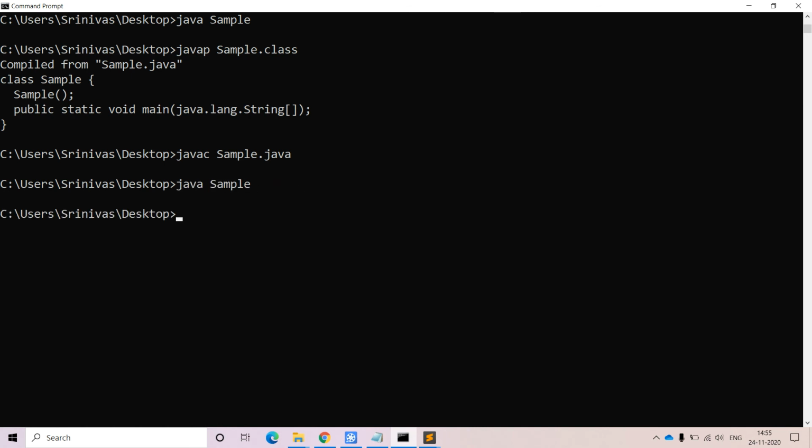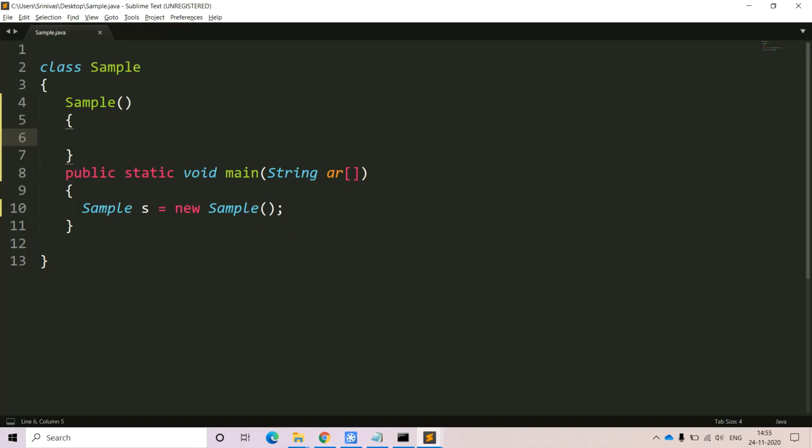As with the previous output, we are going to get the same result. We are not printing anything from that class. The reason is that a virtual default constructor is available. Actually, I mentioned it as an explicit constructor, but we should not consider it as an explicit constructor. Let us assume it is a virtual default constructor which was created by the JVM. Now let me try to remove it.